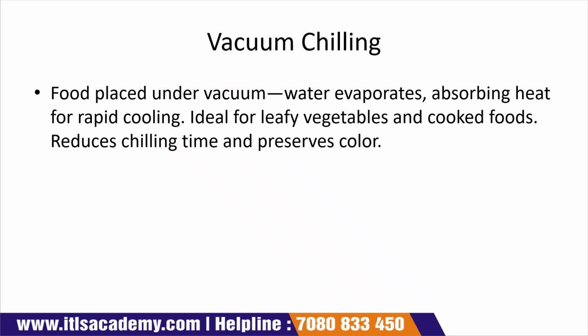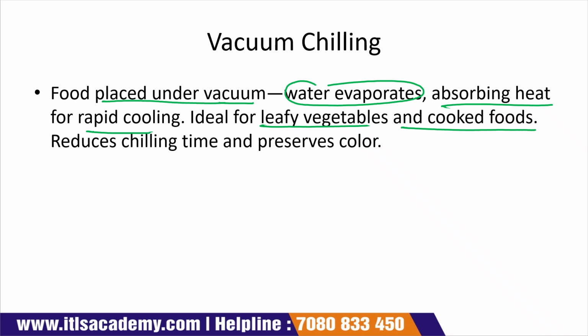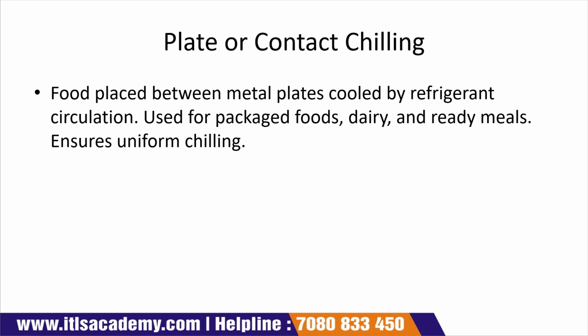Vacuum chilling. Food is placed under the vacuum. When we do vacuum chilling, water evaporates, and heat is absorbed for rapid cooling. This vacuum chilling is ideal for leafy vegetables and cooked food, which reduces the chilling time and preserves the color of the food product. When we do vacuum chilling, the color of the food product is preserved and the chilling time also reduces.